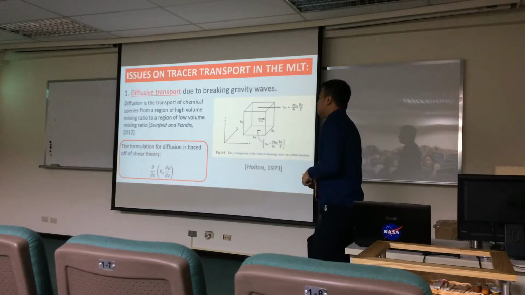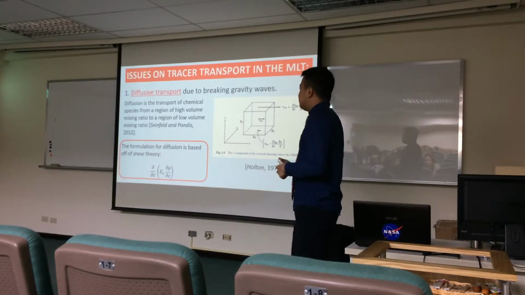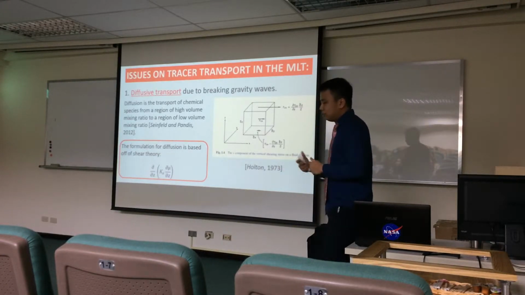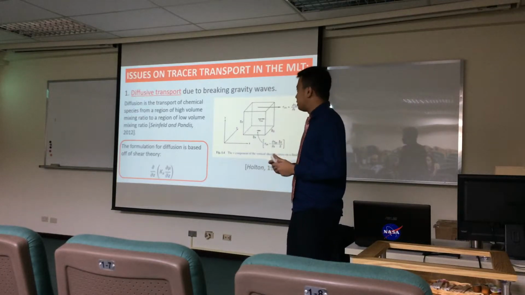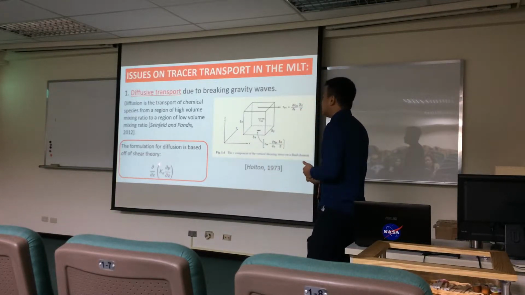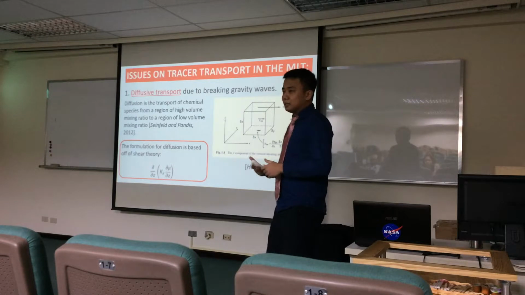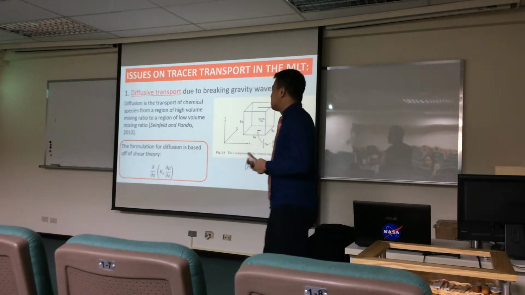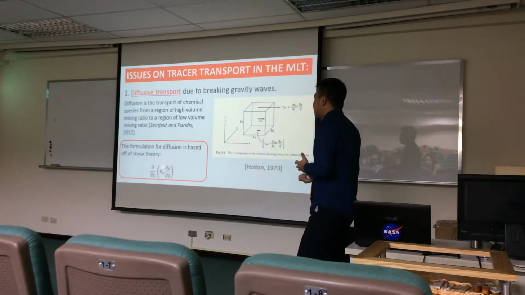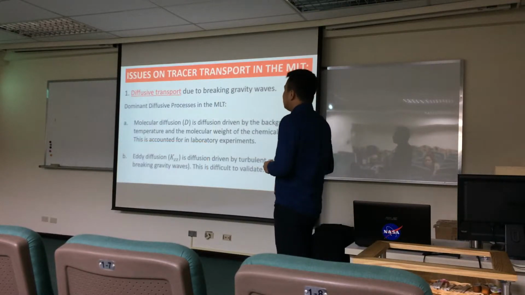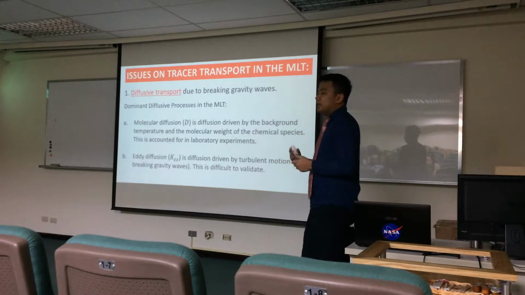A common alternative is a formulation based off of shear theory, where the diffusive transport is parameterized by a coefficient called the diffusion coefficient. To simulate diffusive transport in our atmosphere using this formulation, the goal is really just to find an accurate diffusion coefficient. In the MLT region, there are two main, dominant diffusive processes.